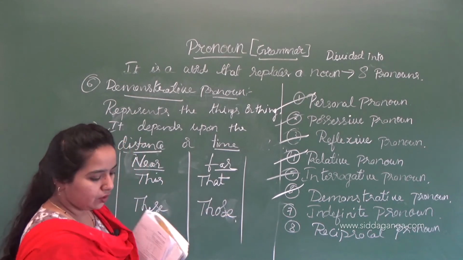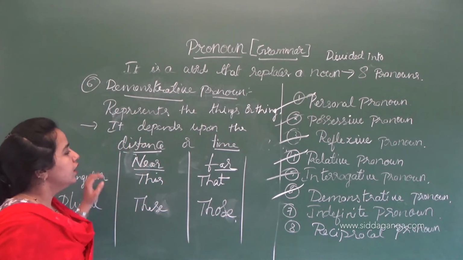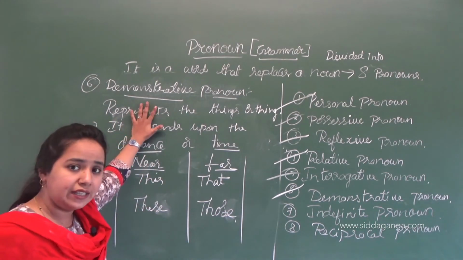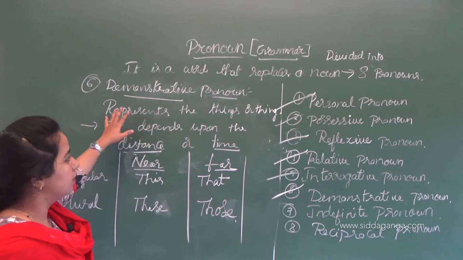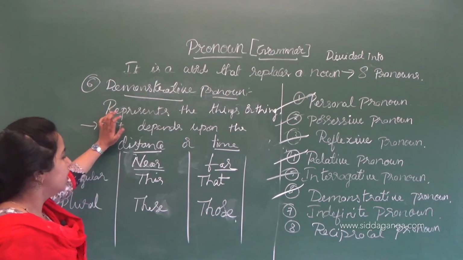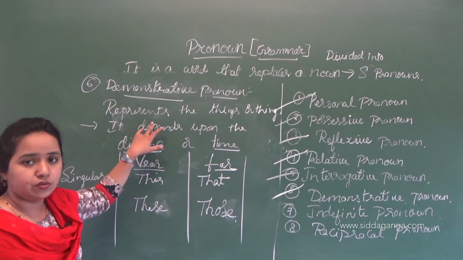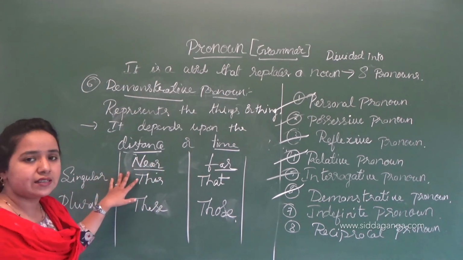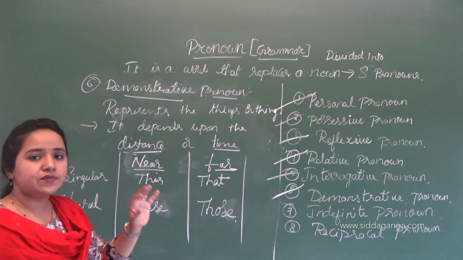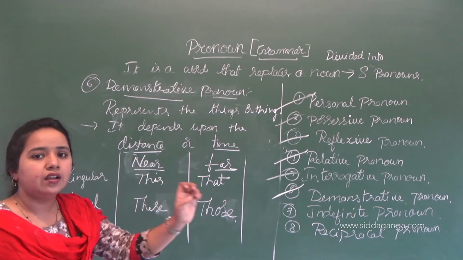Okay, so how are we going to represent the demonstrative pronoun? It represents a thing or things. It says only about a thing or things, not a person, not a place. It also says something about distance and time, and it tells about near and far, whether the things are near or far.